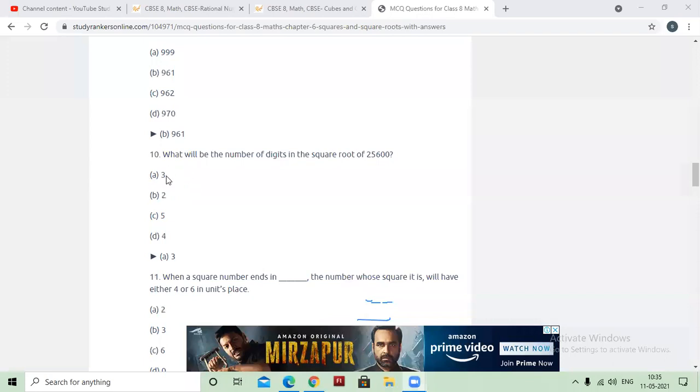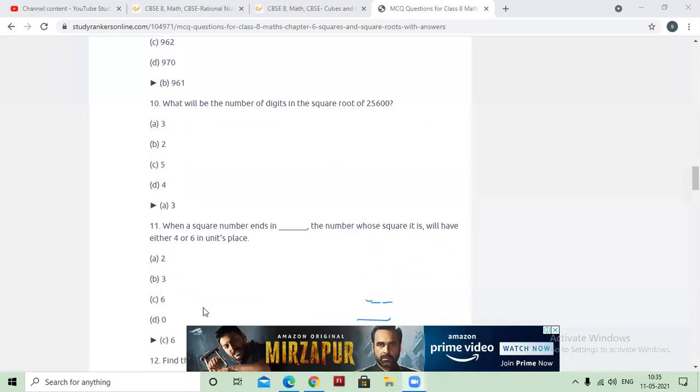When a square number ends in 6, the number whose square it is will have either 4 or 6 in the unit place. So if the number is ending with 4 or 6, then its square will end with 6. You all know 6 6s are 36 and 4 4s are 16. So both are ending with 6. So the digit will be 6 here.